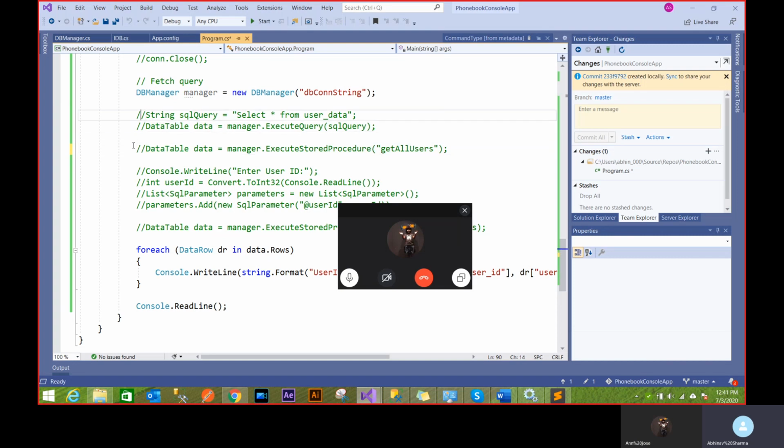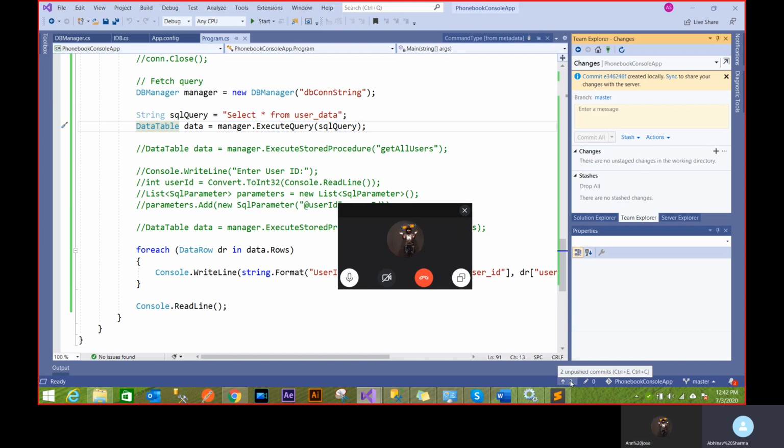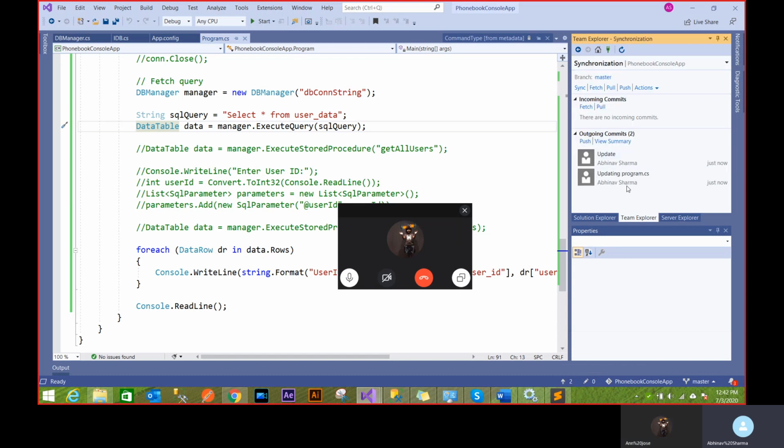Now let's do one more thing. I'll push all the changes together. So I'll just comment this out and save it. Now you see one change coming, because I just made a new change. I'll just click here, say update, and I'll commit. So now there are two changes that need to be pushed on the server. If I click that, it shows me these are the two changes that you haven't pushed on your outside server. So I just click that and I do push.